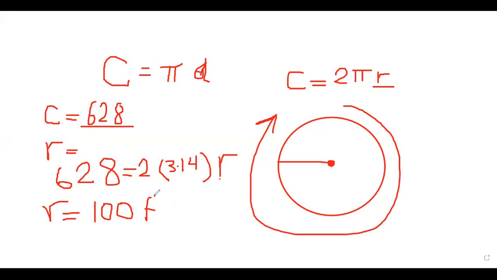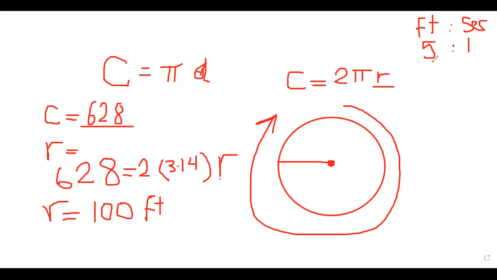So this is the radius. He said at the beginning that the boat moves at a rate of 5 feet per second, right? So if we put a relation between the feet and seconds, it can take 5 feet per 1 second.